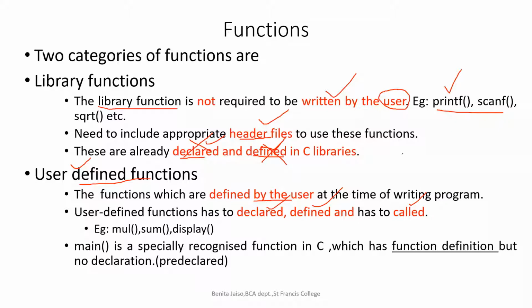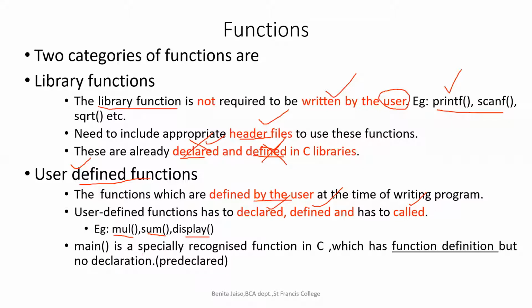So the functions are defined by the user, and a user-defined function has to be declared, defined, and called. When I'm giving a name like multiplication, mul, sum or display, these are the function names which I'm giving. The user has a right to name the function. For a user-defined function, I can give any name other than the reserved words or keywords, following the same rules we used for defining a variable.